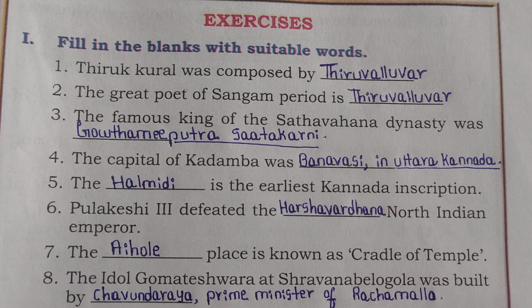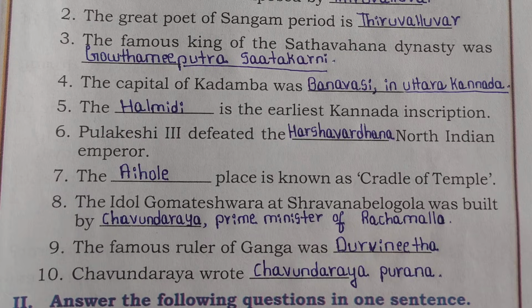Harshavardhana. Seventh question. The dash place is known as Cradle of Temple. Aihole. Eighth question. The idol Gommateshwara at Shravanabelagola was built by dash. Chaundaraya, Prime Minister of Rachamalla. Ninth question. The famous ruler of Ganga was dash.